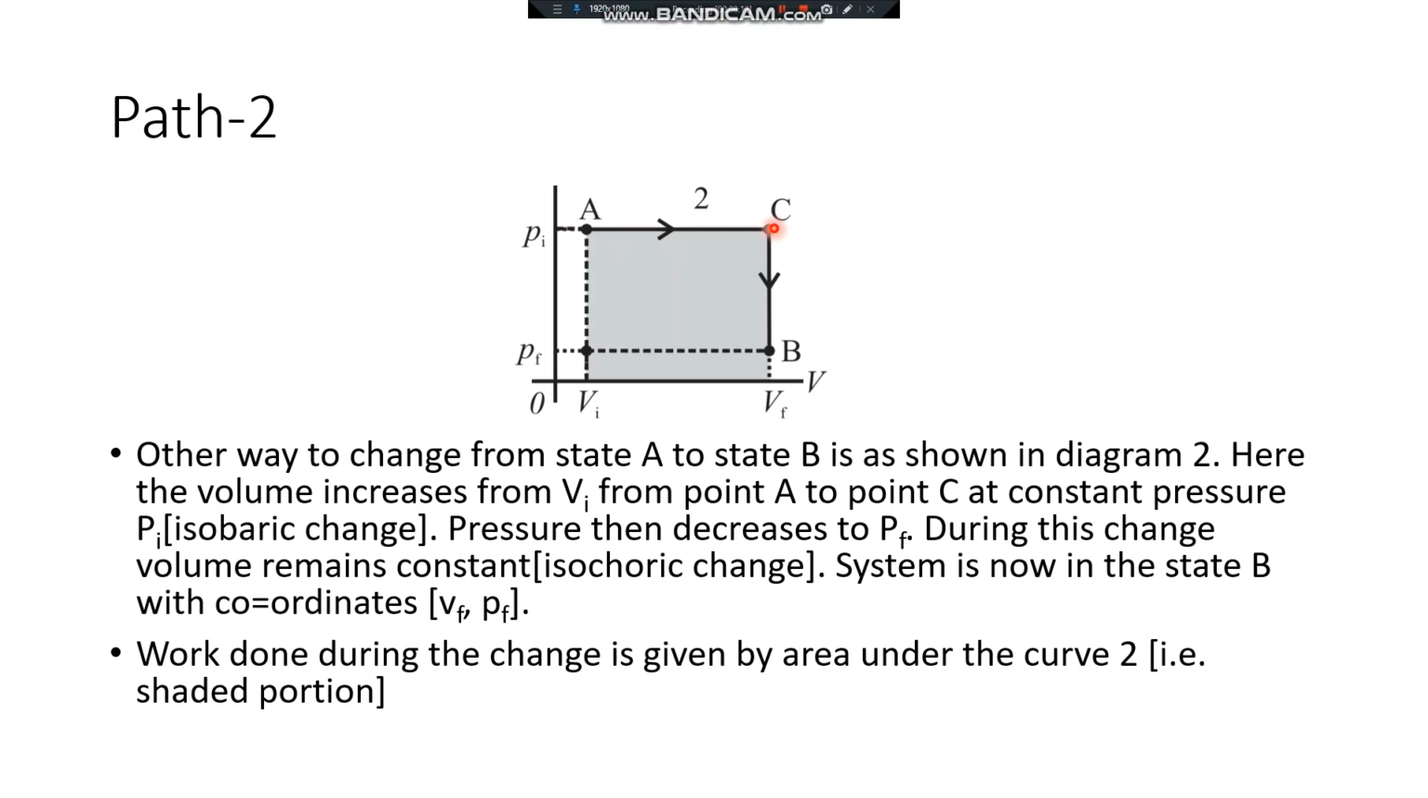Now here from point C to B the pressure is changing but the volume is remaining constant. The pressure is changing from Pi to Pf but the volume is remaining constant. So the work is done when there is change in the volume from A to C. Now this work done during this change is given by the area under the curve 2, that is the shaded portion shown in the diagram.